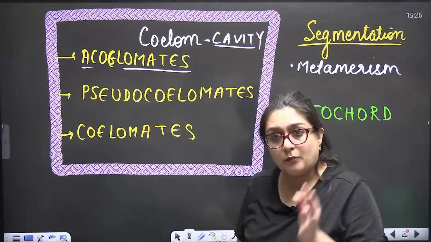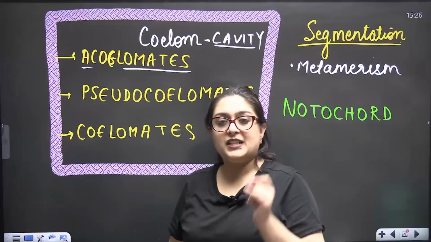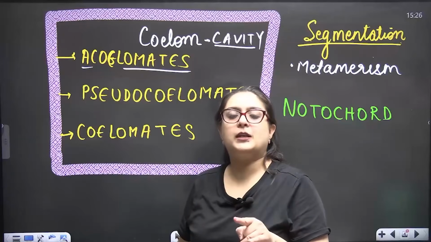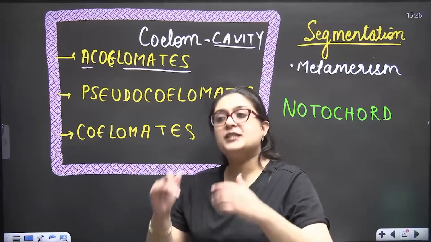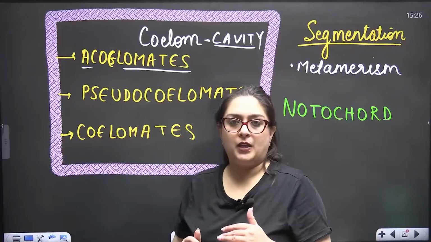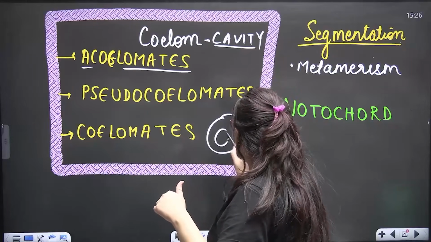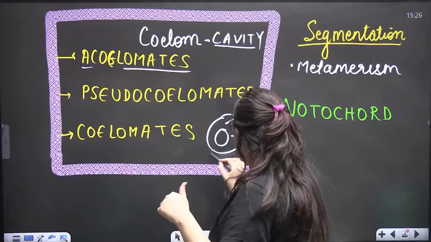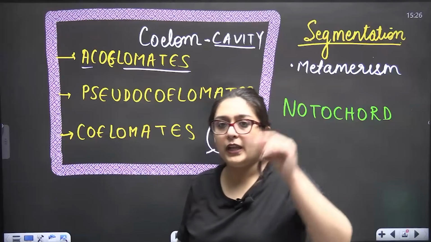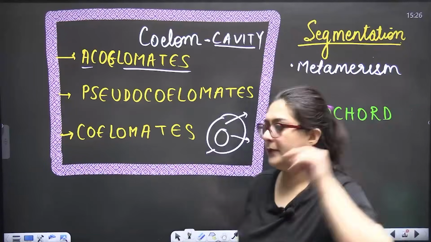Pseudocoelomate means a false body cavity is present. And coelom present means mesoderm is present, but there is space between ectoderm and mesoderm, and that cavity allows the various organs of our body to be accommodated in a proper manner. Okay.